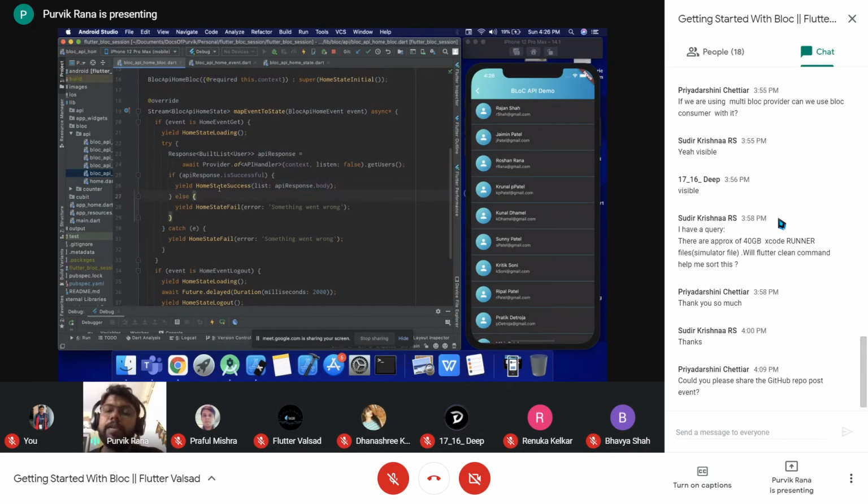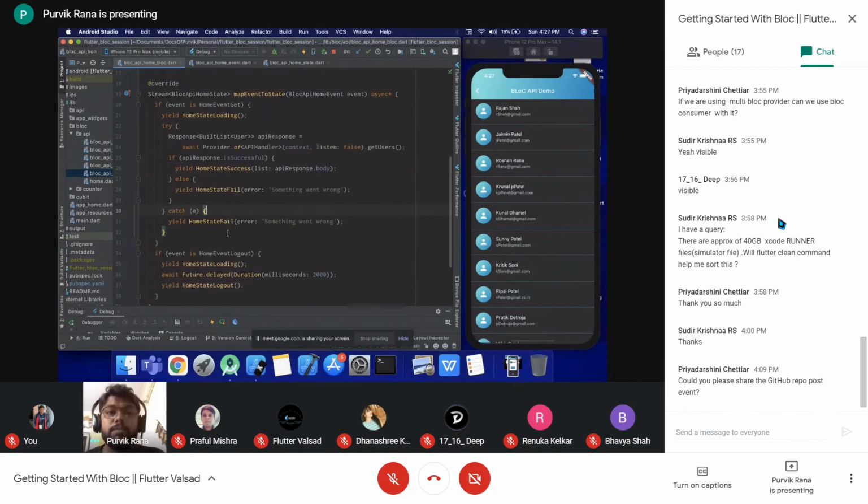And if at any point the API response is not successful, we will display that something went wrong on the UI. We will pass this information with the home state fail state. Also, if at any point an exception is triggered, at that time we will yield this particular state. So this is how the event will be handled in the block.